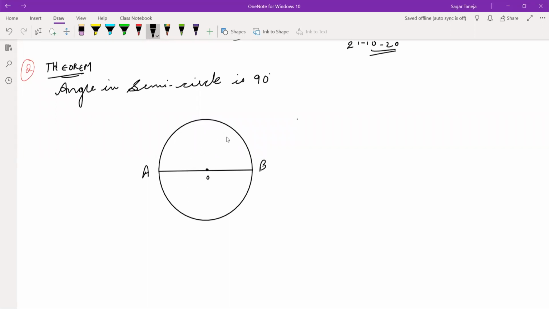So this is also a semicircle, means let me take a point here. ACB is a semicircle and ADB is also a semicircle. So ACB, this is an arc, and this is also known as semicircle. And ADB, this is also an arc, and this is also known as semicircle. Clear?